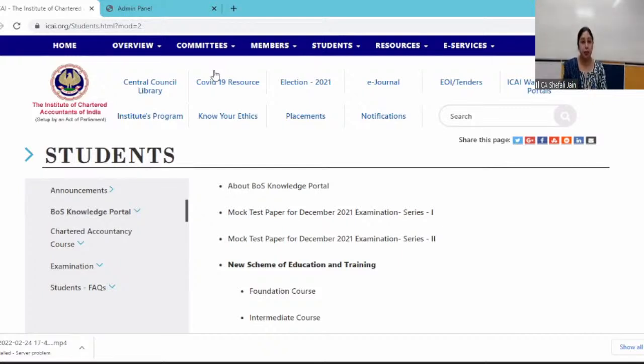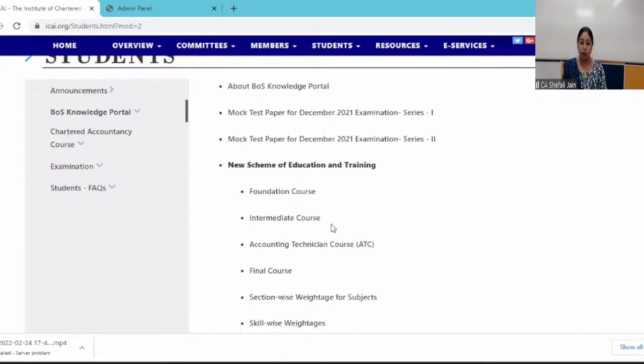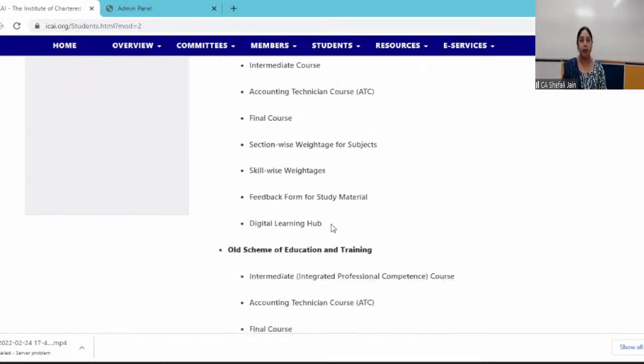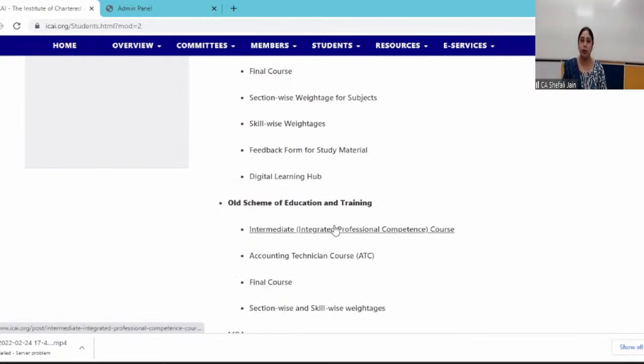But it doesn't mean that you don't have to study a particular topic which is carrying lesser weightage. It doesn't mean that. It is only for you, at the time of revising, when you are doing the revision, to keep in mind which topics you have to give more emphasis to. But it nowhere means that you have to leave any topic on the basis of this weightage. This weightage is only to give more emphasis to the topics where there is higher weightage.